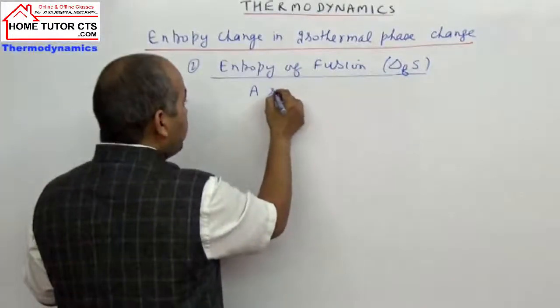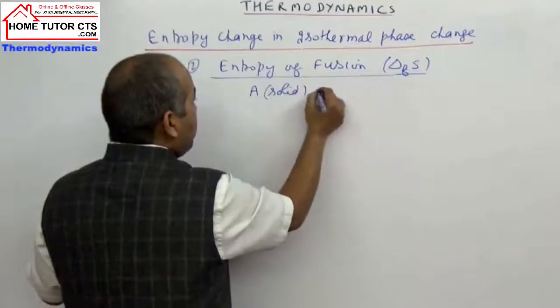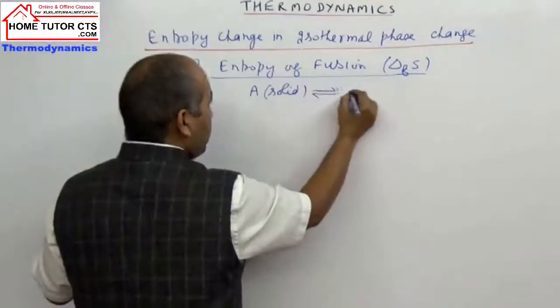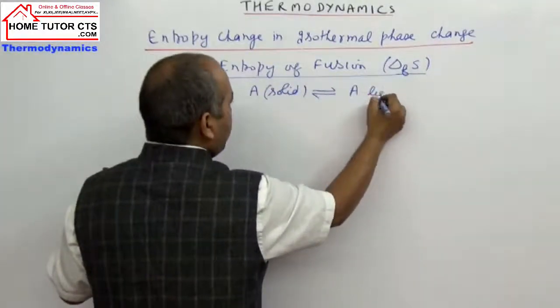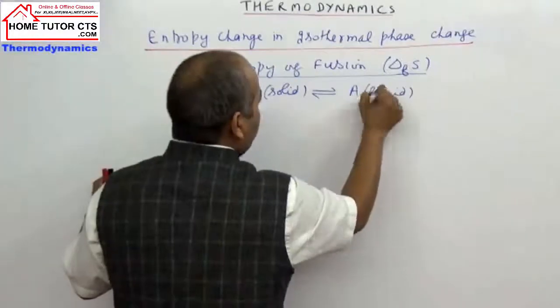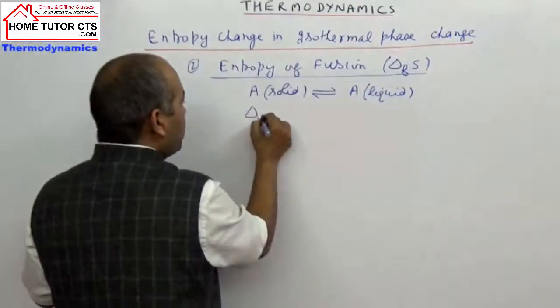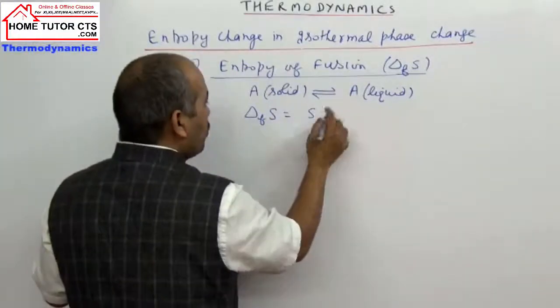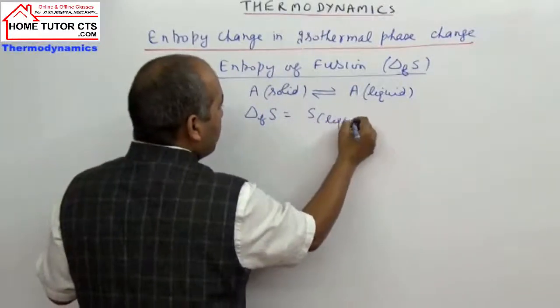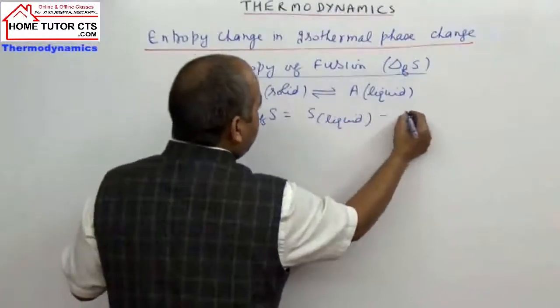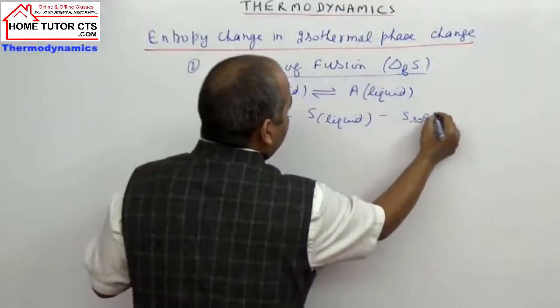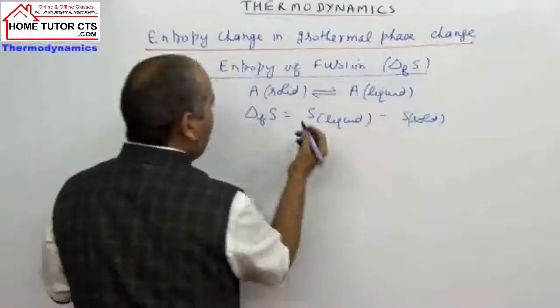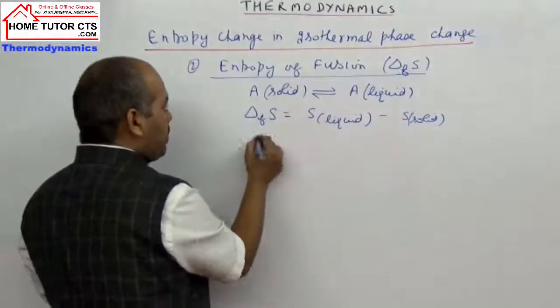Suppose A is solid, changes to liquid, reversibly. In this case, entropy of fusion can be taken as entropy final, that is entropy in liquid phase, minus entropy in solid phase. Or we can take the previous definition.